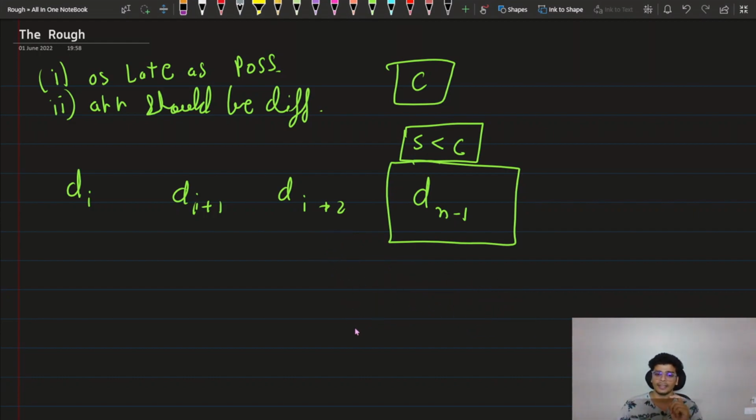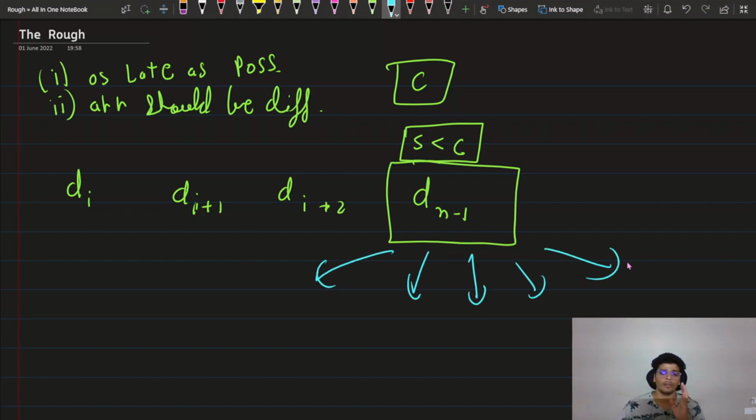Now the second case is that this bus is completely filled, so S should be equal to C. In this case there could be some passengers left who have not boarded any bus, or there could be no passengers left, like the last passenger is on this bus only. That doesn't really matter. The thing is that this bus is full now. So let's say 5 persons are boarding this bus: 1, 2, 3, 4, 5.